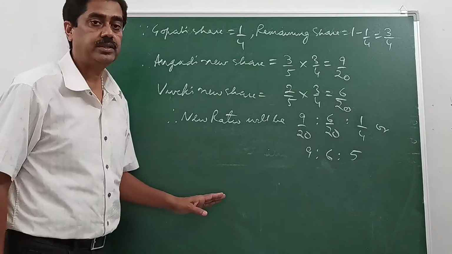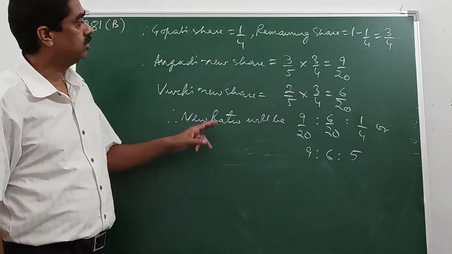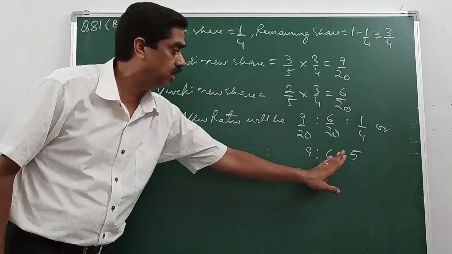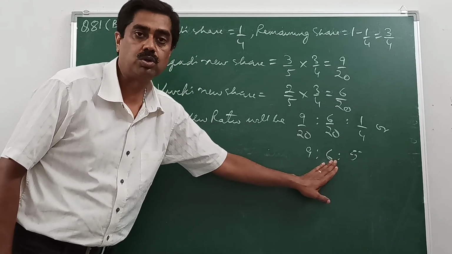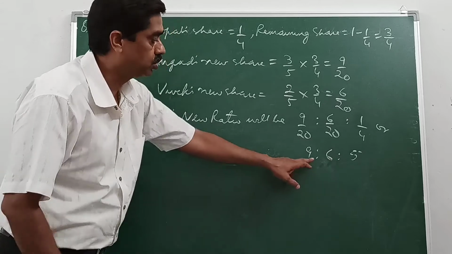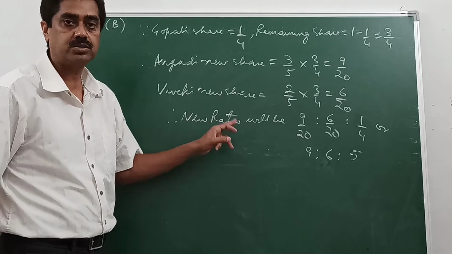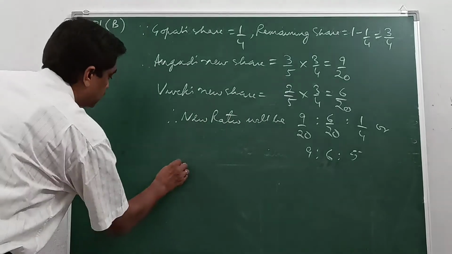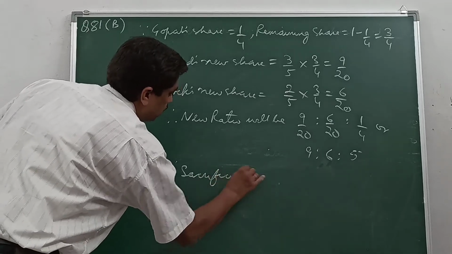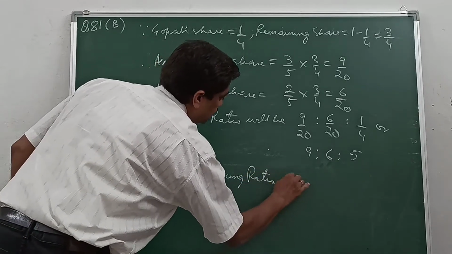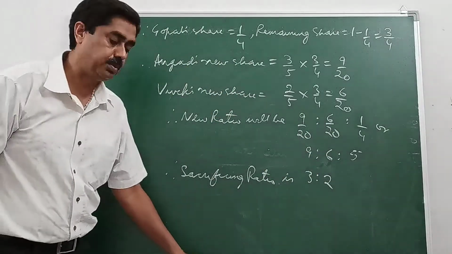Now if we have to find the sacrificing ratio, as I told you earlier, no other information is given. When the old ratio and the new ratio of the old partners is the same, so 9 to 6 is the new proportion of old partners. When you reduce it, it comes to 3:2. So when the old ratio and the new ratio of the old partners is the same, the sacrificing ratio will also be the same. Therefore, the sacrificing ratio is 3:2.